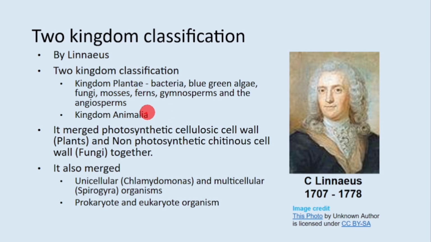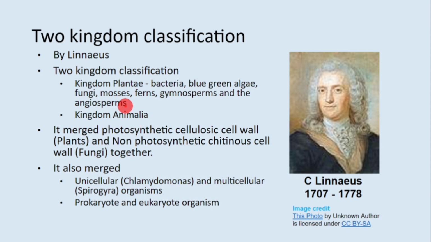So with our updated knowledge of 5 kingdom classification, we clearly know that bacteria and blue-green algae, they are different from fungi, and both are in turn different from these plant varieties. But Linnaeus classified them as plants because they all had a cell wall, and animals they don't have cell wall.